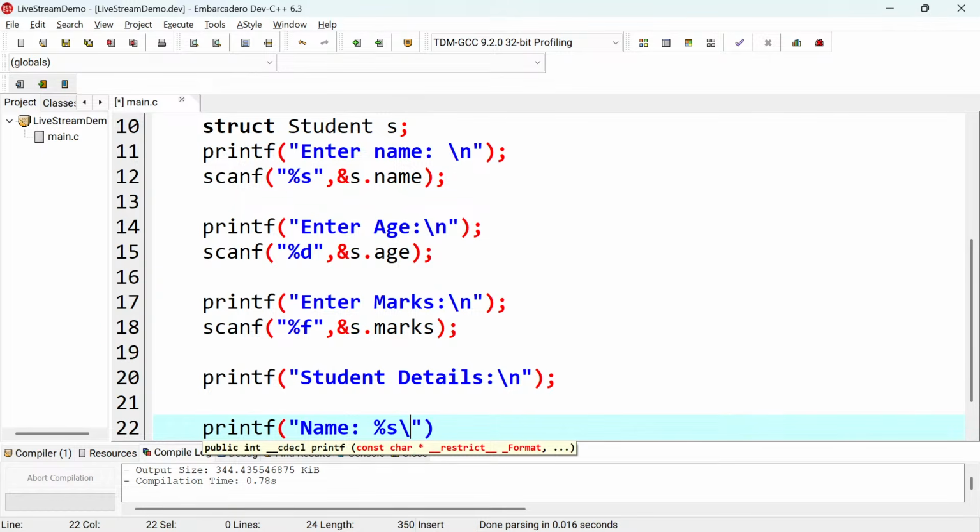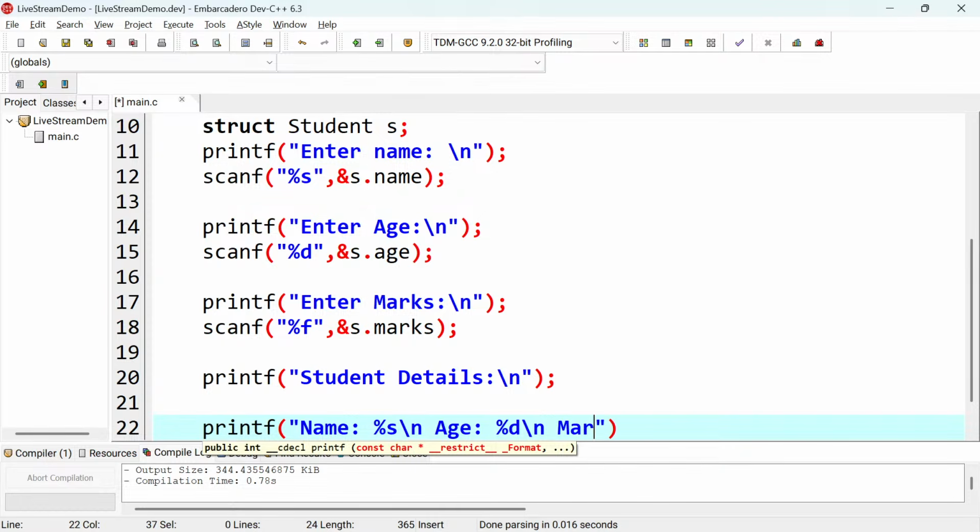The next thing is I'll put a \n and jump a line, and then I'll put age, and after that I'll put %d, because age is an integer, right? Because now I have age on the next line and its value, I'll put a \n and again escape a line, and then I'll do marks, right?